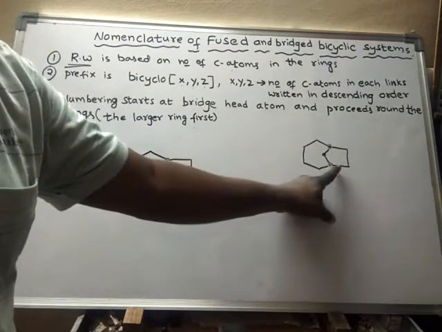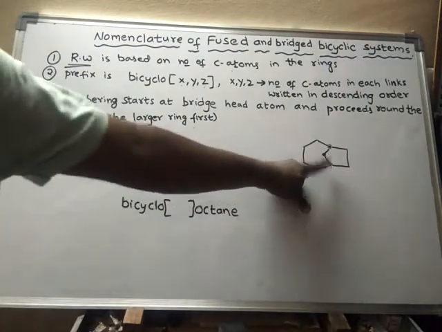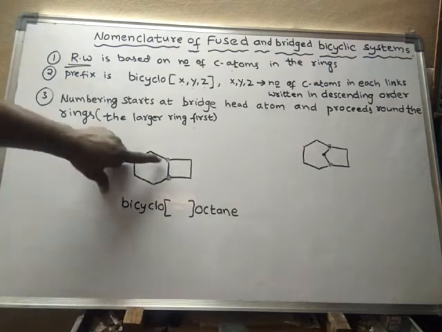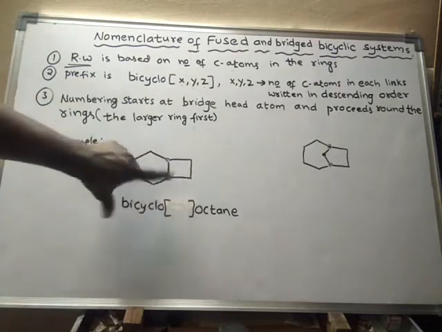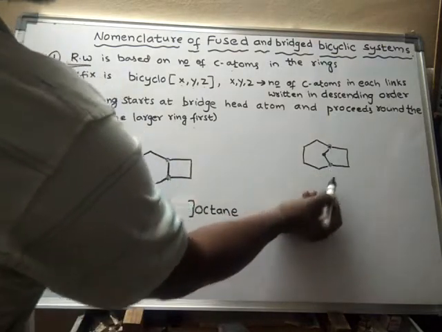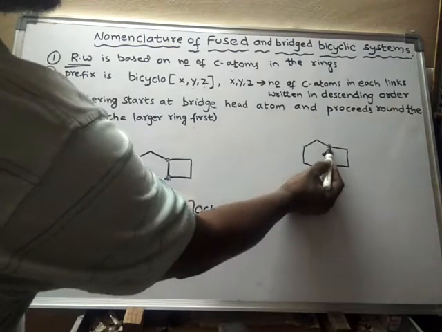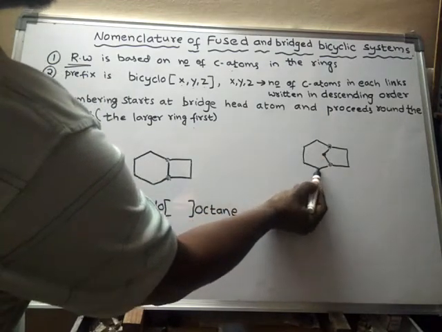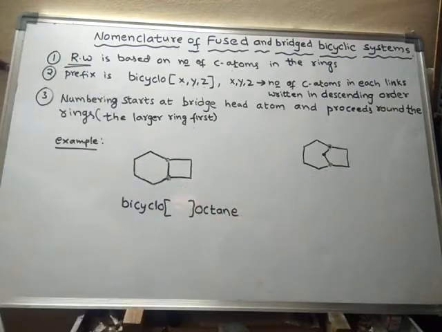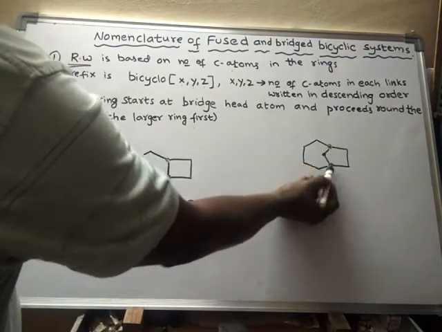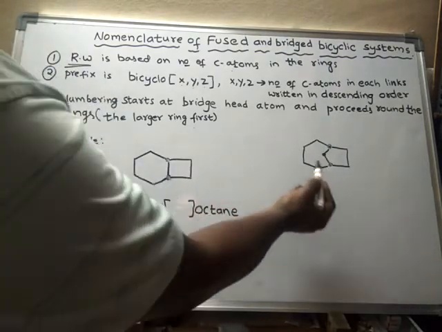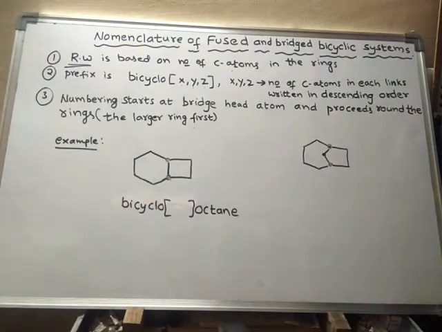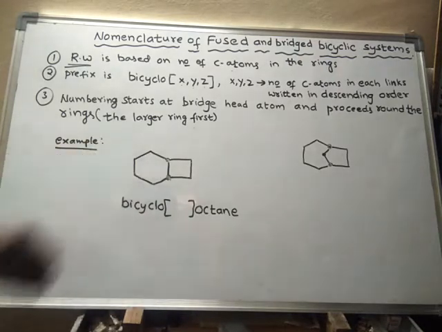So here these two are bridgehead carbon atoms. These bridgehead carbon atoms are connected by this link, or by this link, or by this link. And here also these two bridgehead carbon atoms are connected by one link, this link, or they may be connected by this link, like this. So how many links are there? 3 links are there. So these bridgehead carbons are connected by 3 ways, or 3 paths, or 3 links. So we have to count how many atoms are there in each link.